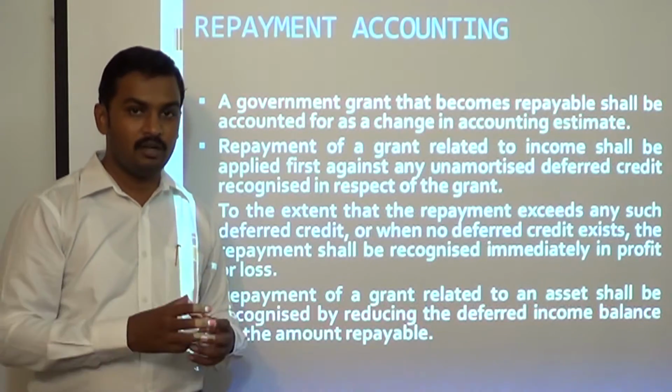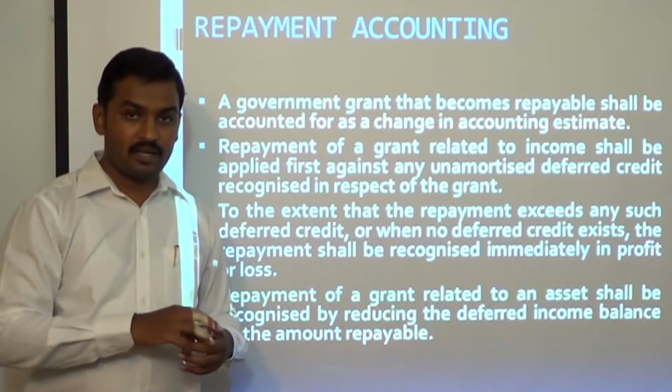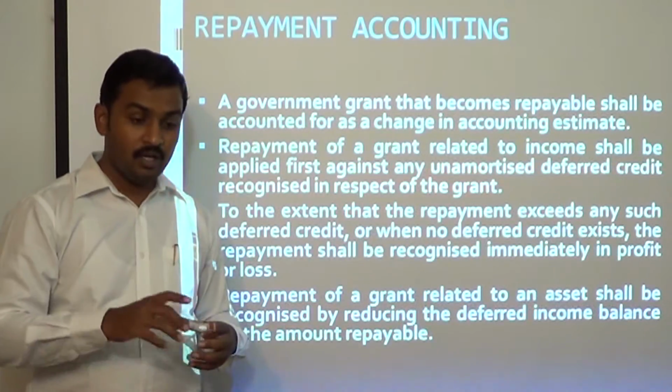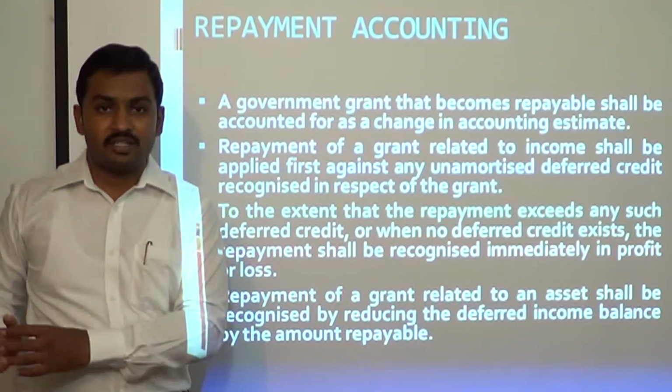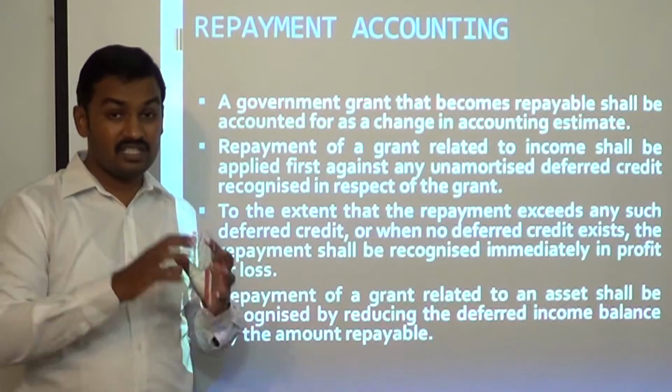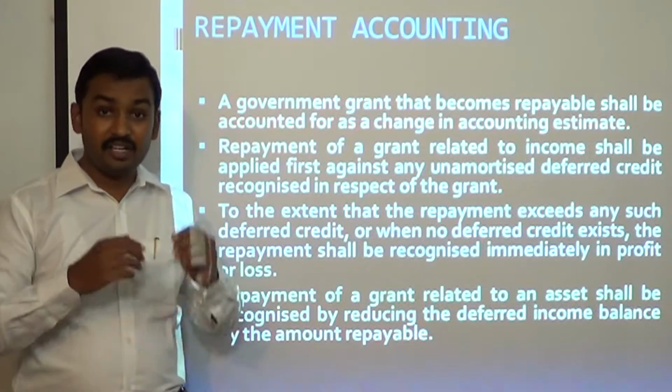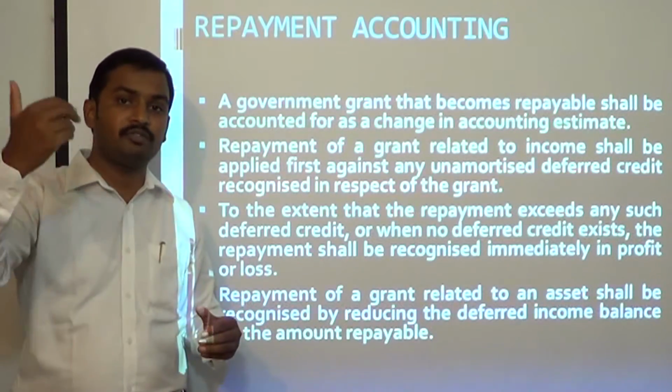If the grant becomes refundable, you have to give the entire grant back, or whatever amount is refunded. To the extent available, debit it to the deferred income. If it is not sufficient, then you debit it to the P&L account. So this is the requirement for refund of grants which were received for acquisition of a depreciable asset.